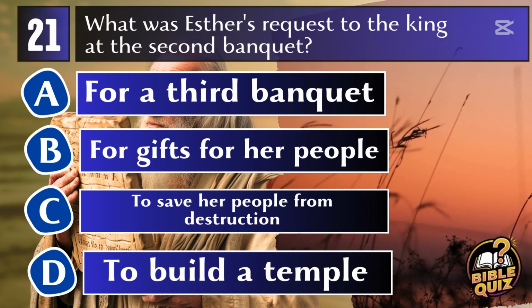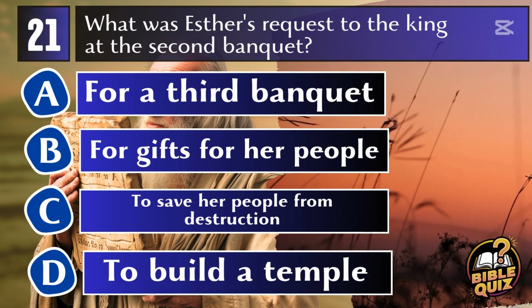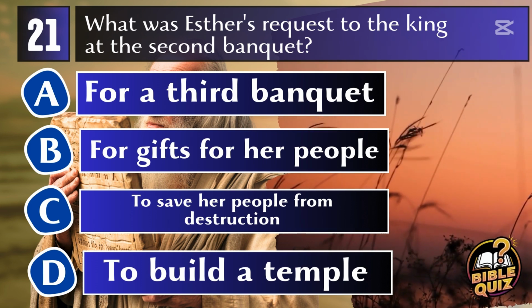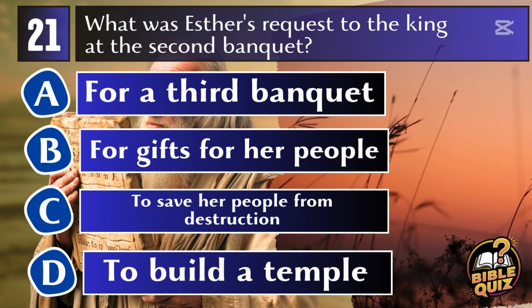Question 21. What was Esther's request to the king at the second banquet? A. For a third banquet. B. For gifts for her people. C. To save her people from destruction. D. To build a temple.